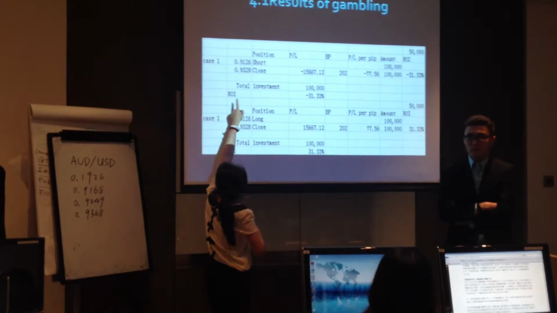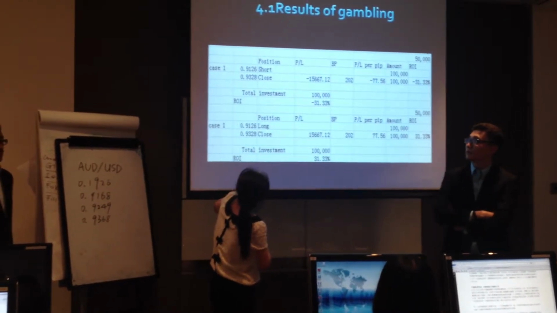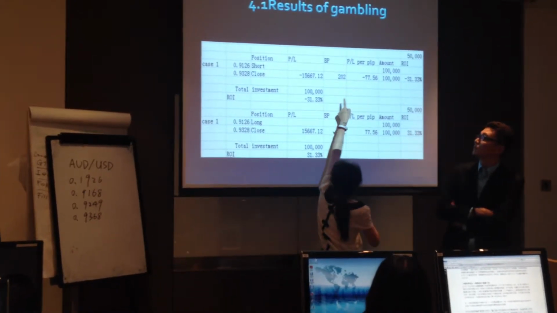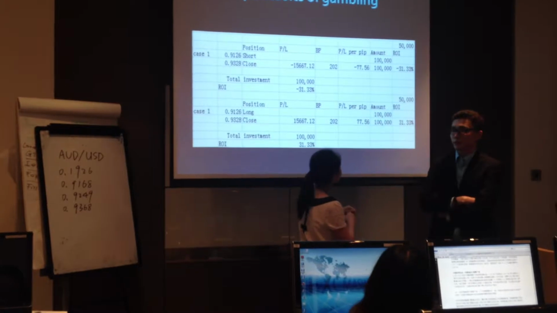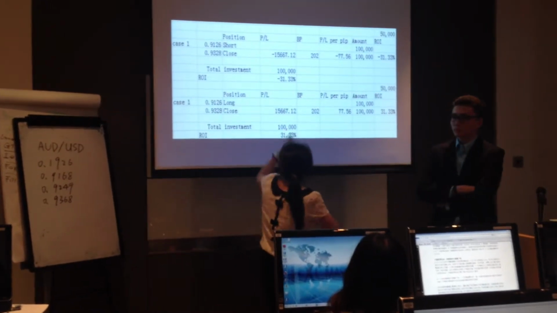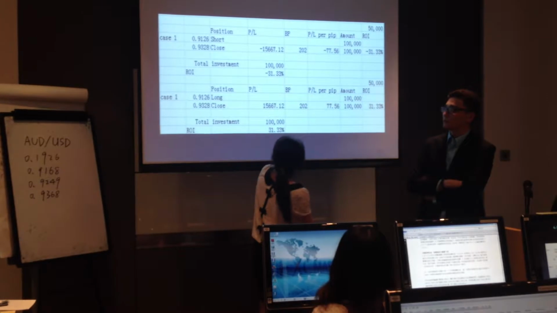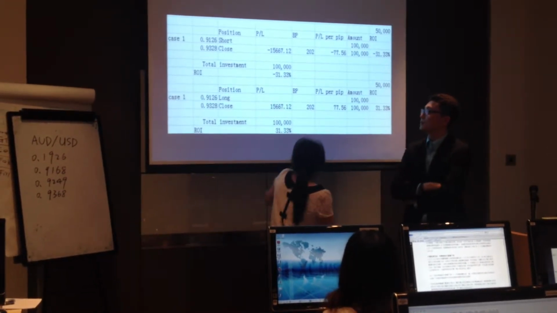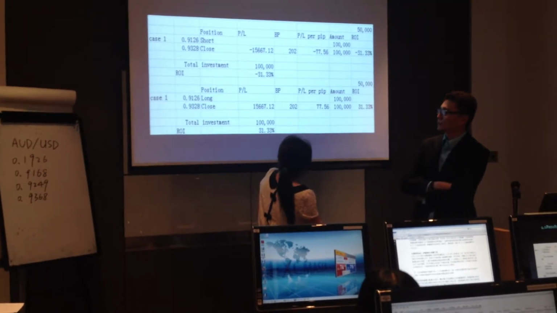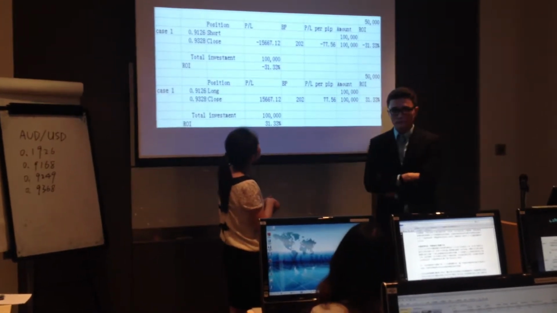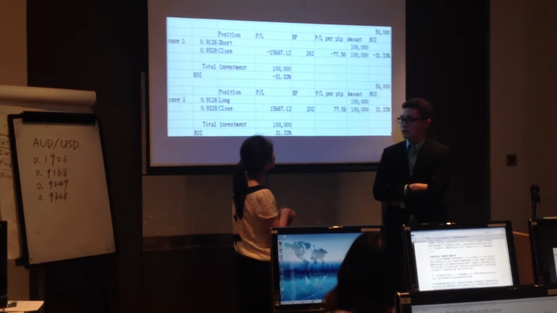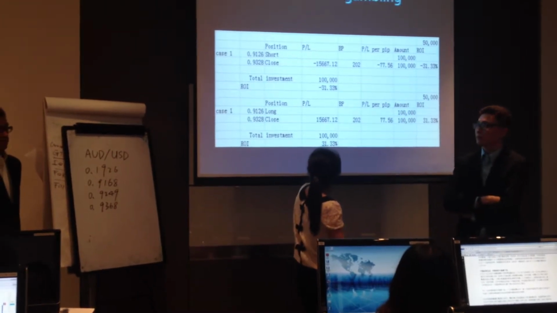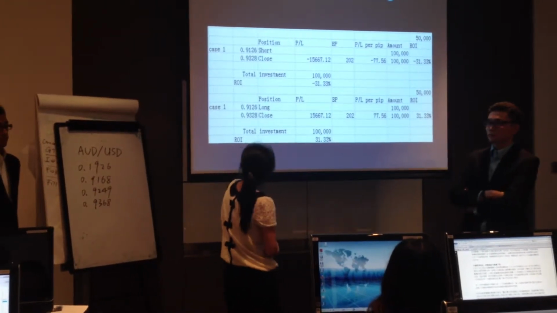When the price is 0.9328, I lose 202 basis points. This is my loss, and my ROI, the return on investment, is minus 331.33%.